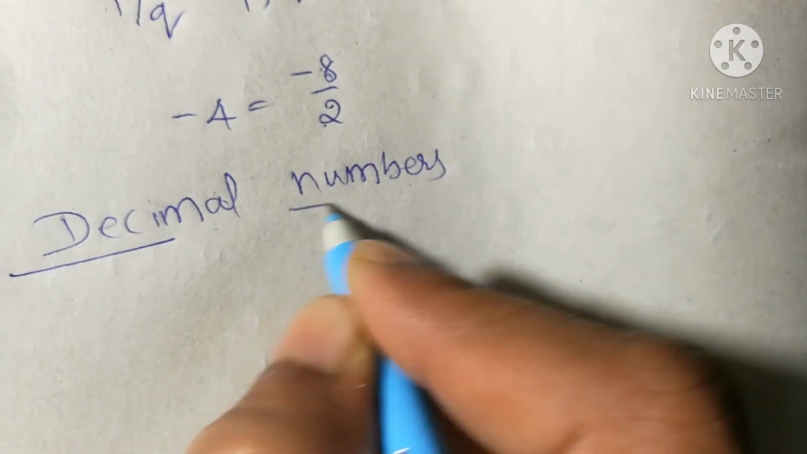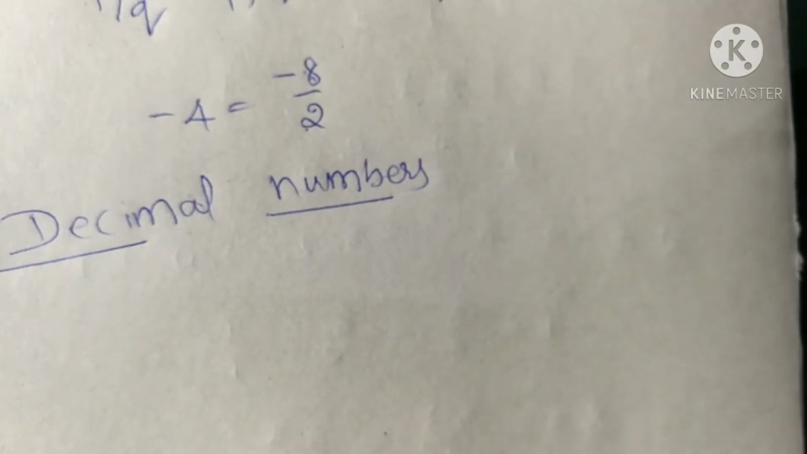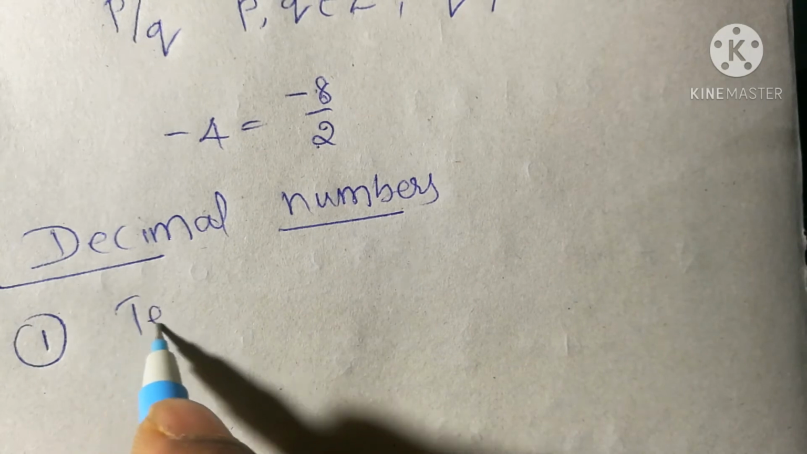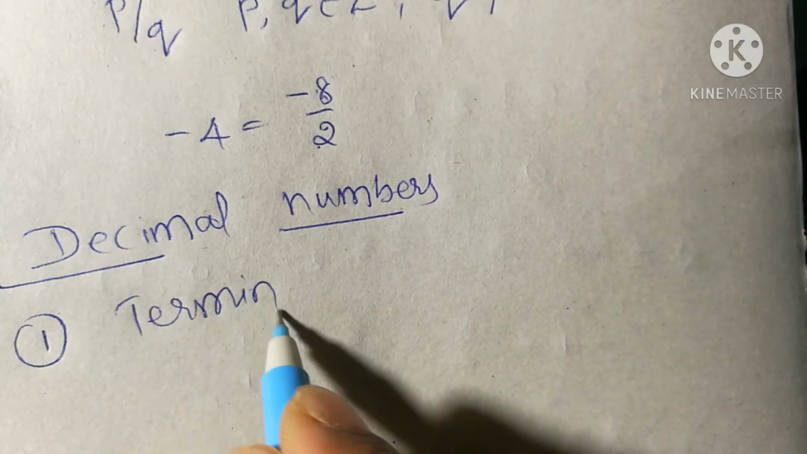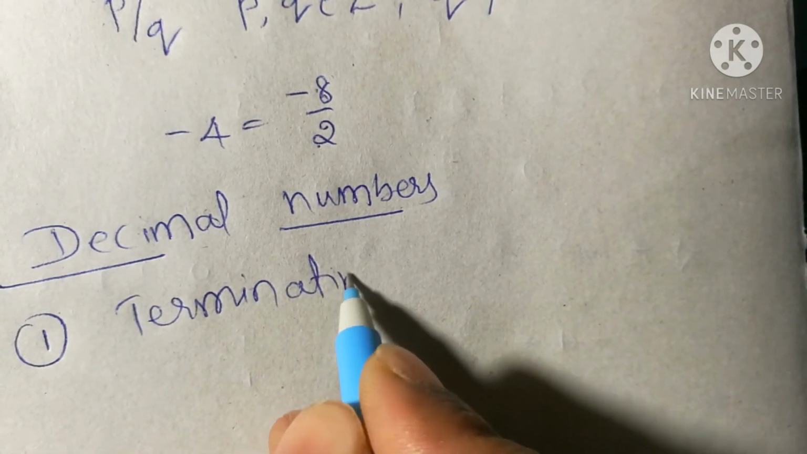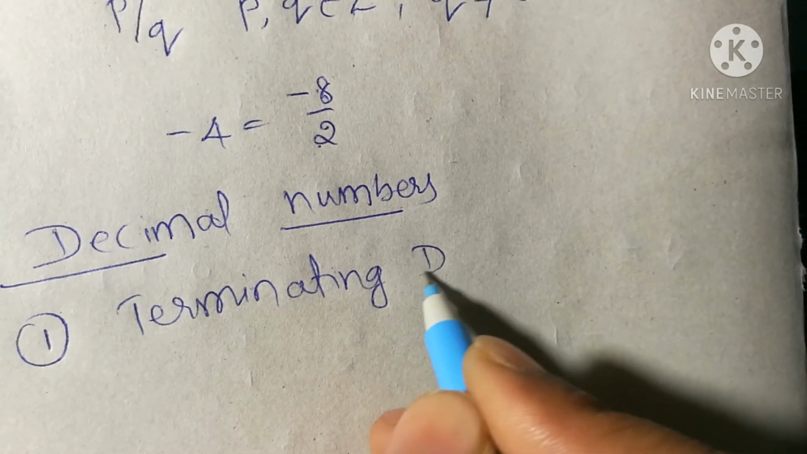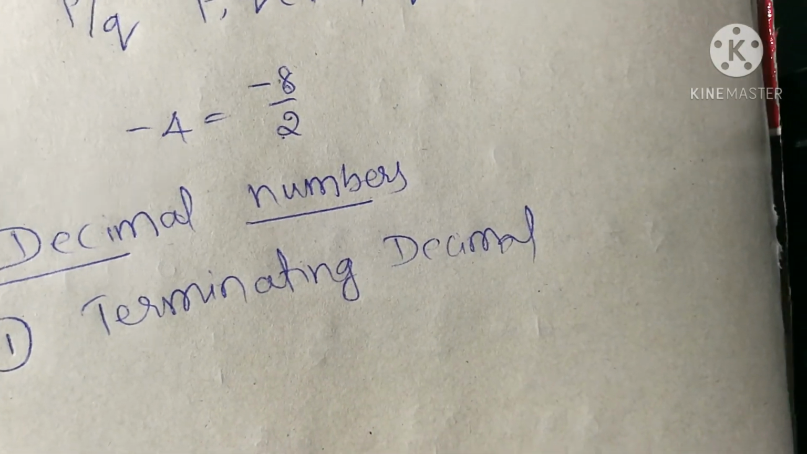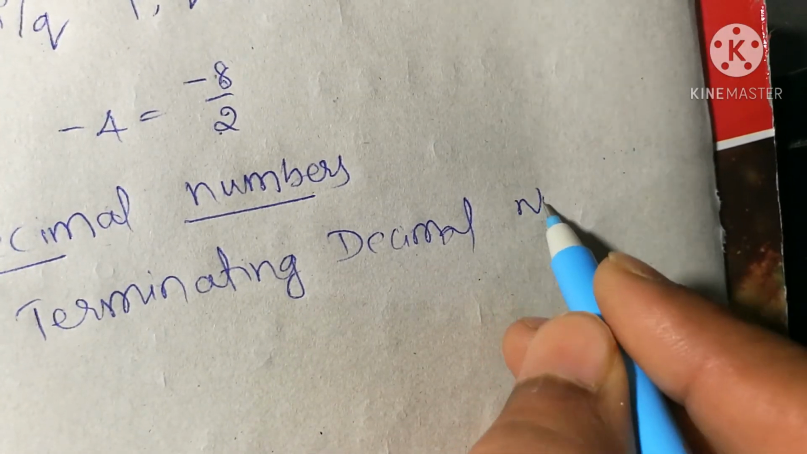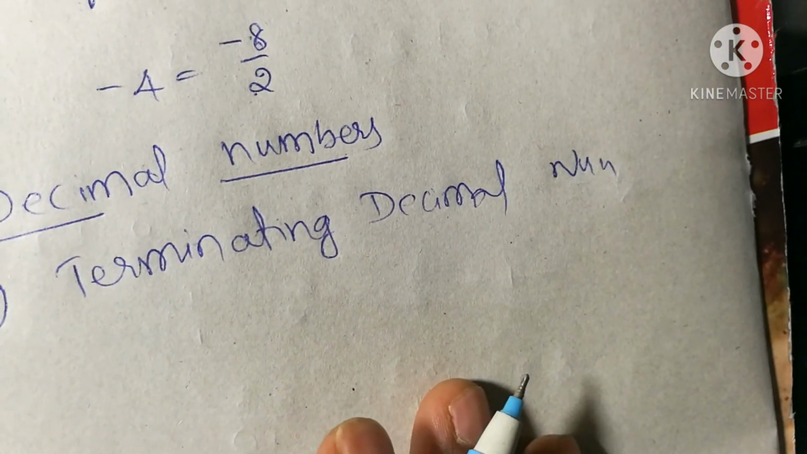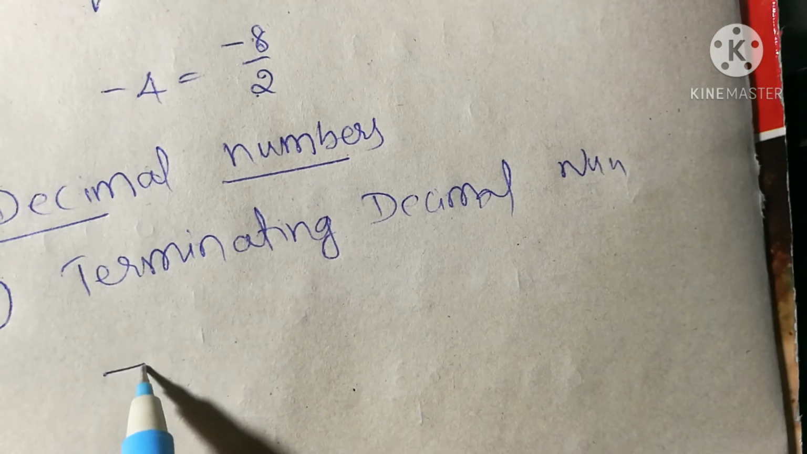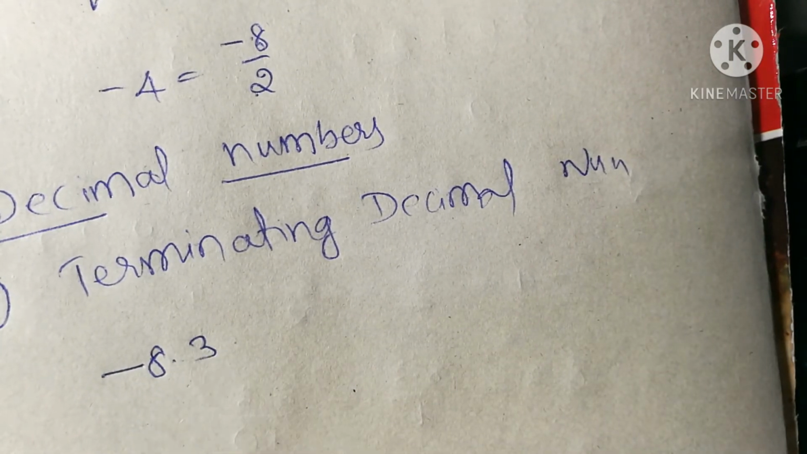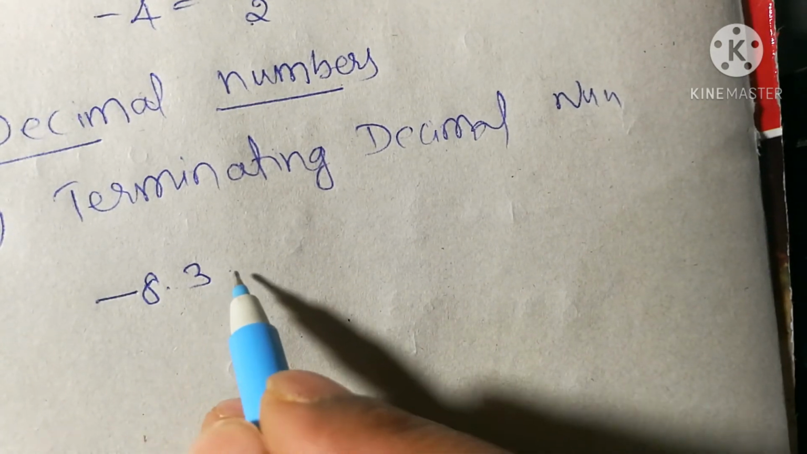So how many types of decimal numbers do you know? I know 3 types of decimal numbers. One is terminating decimal numbers. What are terminating decimal numbers? For example, take minus 8.3. It is terminating, right? Terminating, ending decimal.